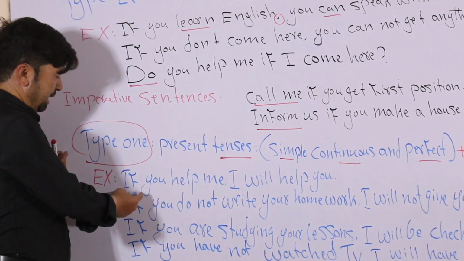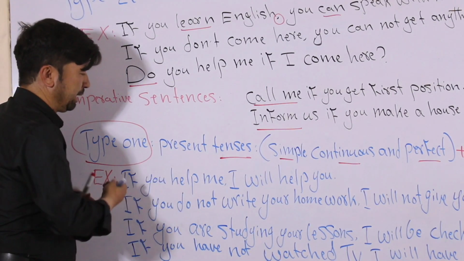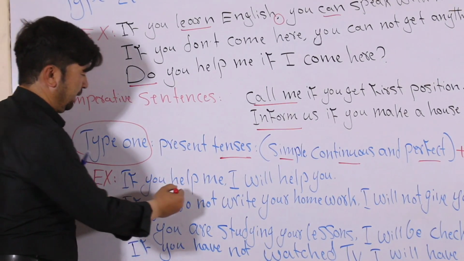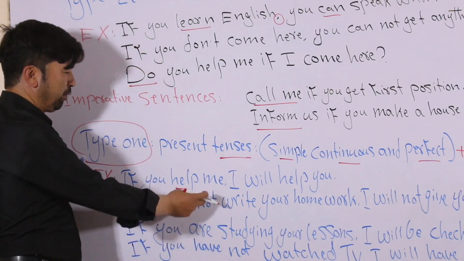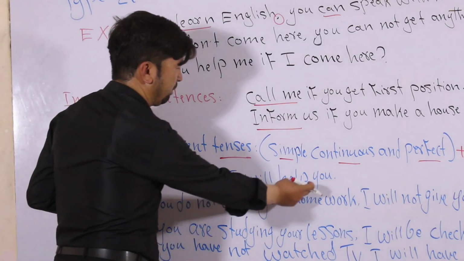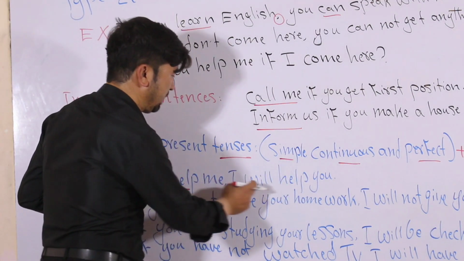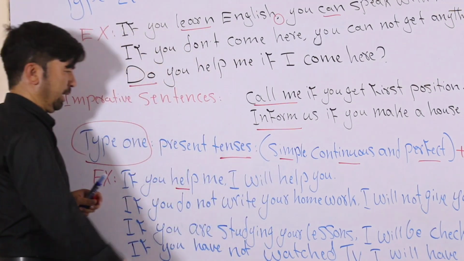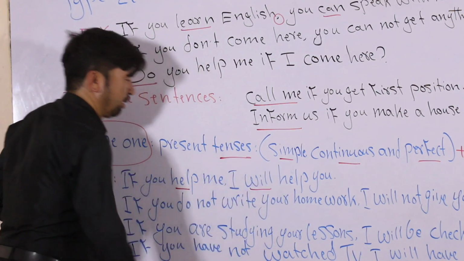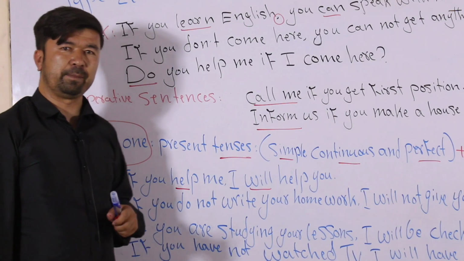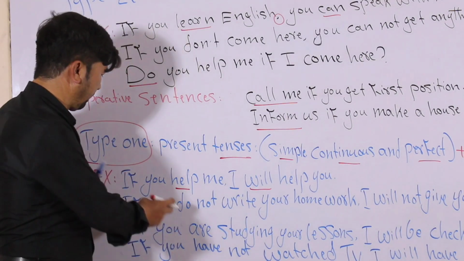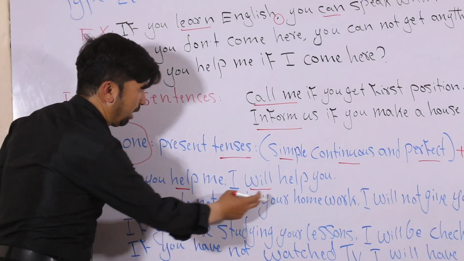Now, the examples. If you help me, it is simple present tense. If you help me, I'll help you. Simple present tense with simple future tense here. Will is a modal auxiliary verb here. It is the helping verb of simple future tense. Number one, if you help me, I'll help you.